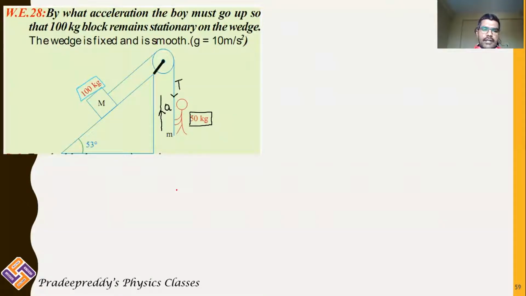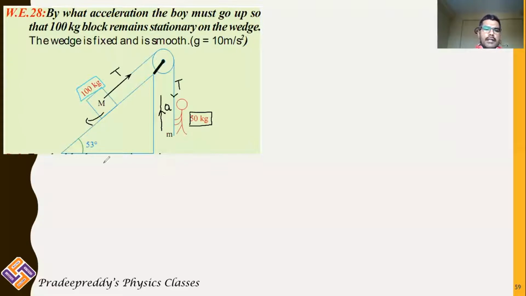That tension will be pulling this mass to the right side, and this is tension T. And this tension should balance the force which is acting in the downward direction. If there is no rope here, this mass would fall down because it is a wedge with angle of inclination 53 degrees. This mass would go down if there is no tension because it is a smooth surface. As there is upward tension, in order to maintain this body stationary, the upward force and downward force should be equal. As a result, the net acceleration of this mass will become 0, right?